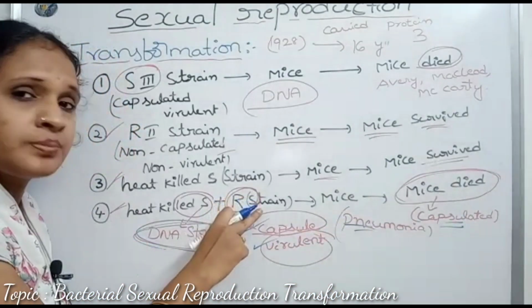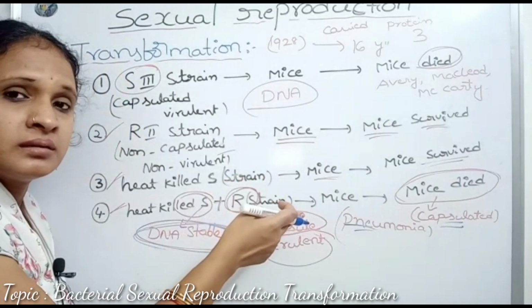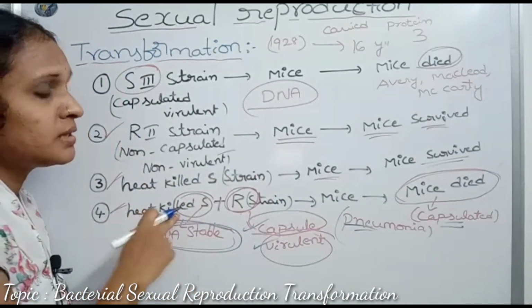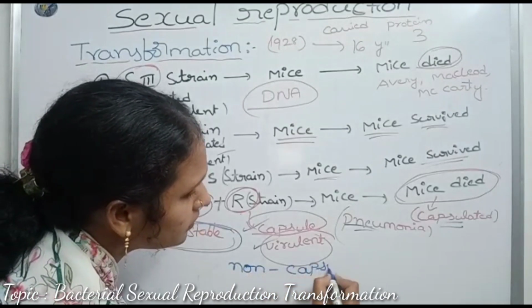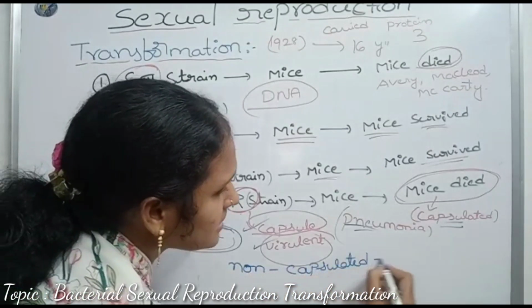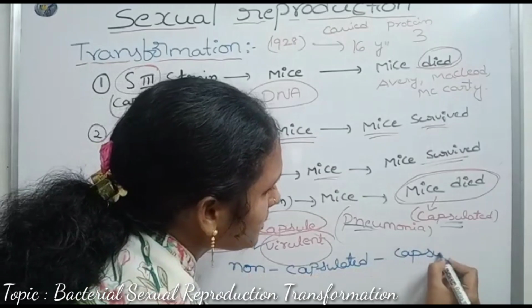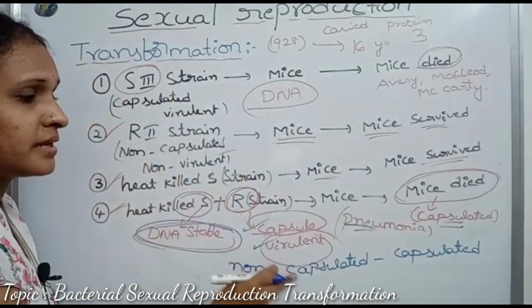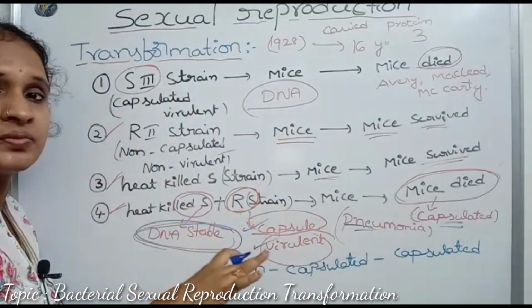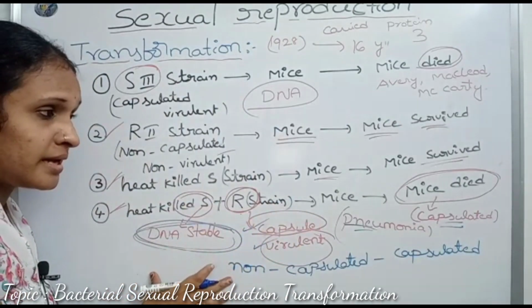So non-capsulated cells are changed into capsulated cells. That is the transformation. This type of transfer of genetic material is called transformation.